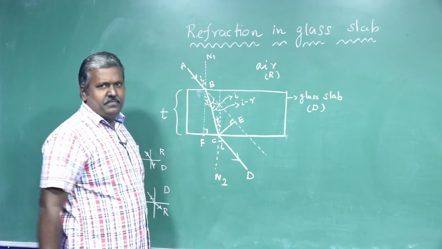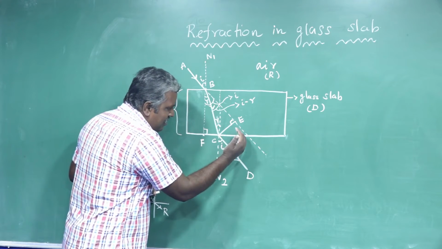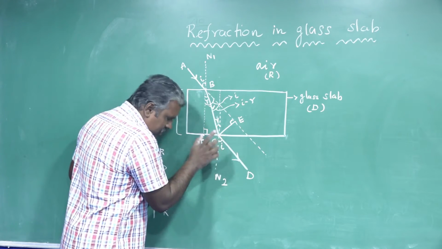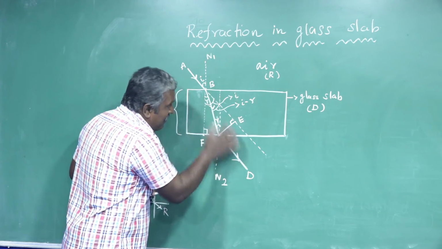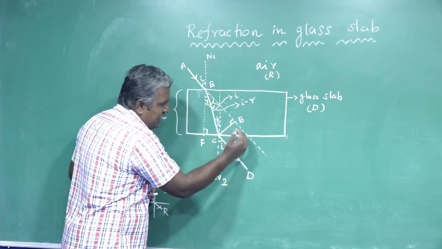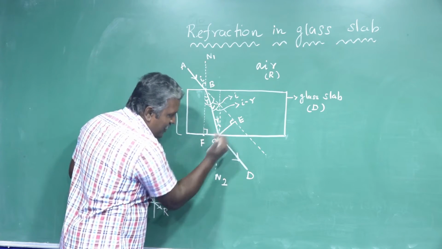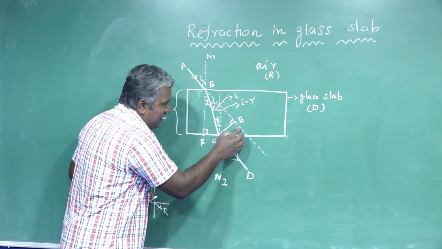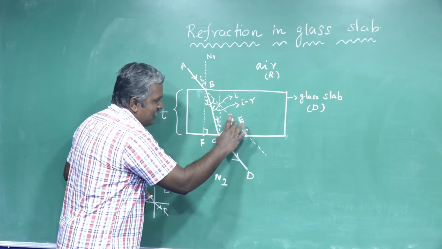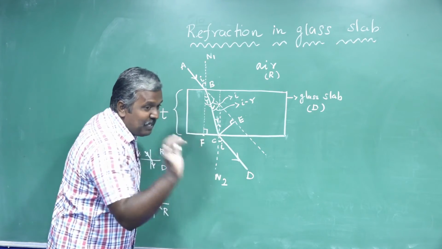Keep in mind, the direction is the same, but just parallel to each other. The emergent ray has the same direction as the incident light, but parallel to the original path with lateral displacement or shift from this original path. So this perpendicular distance is called lateral displacement.